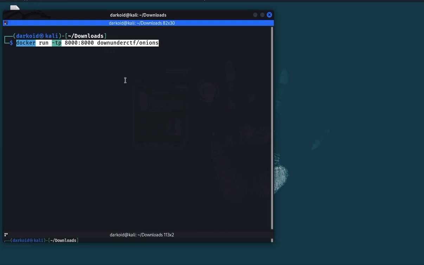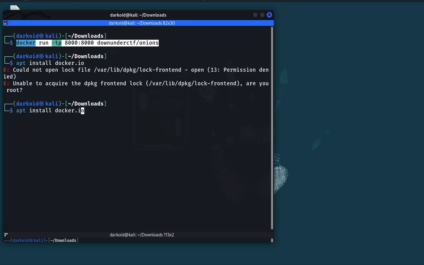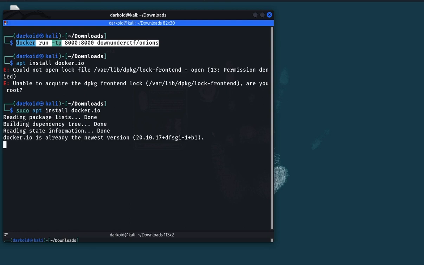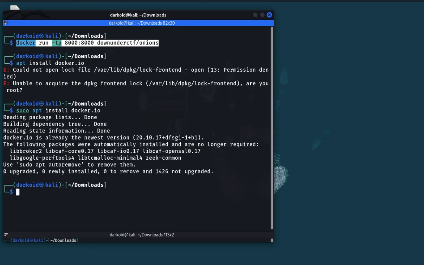And if you don't have Docker already installed, which isn't installed by default on Kali Linux, you have to install it. To install Docker, you have to do apt install docker.io. Okay, again a mistake, you have to add sudo. It will take some time and install it. I have already installed it.